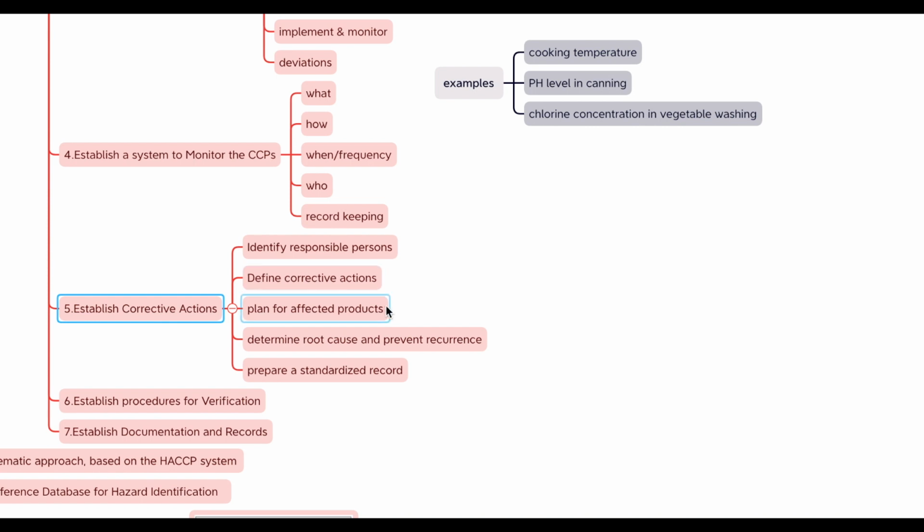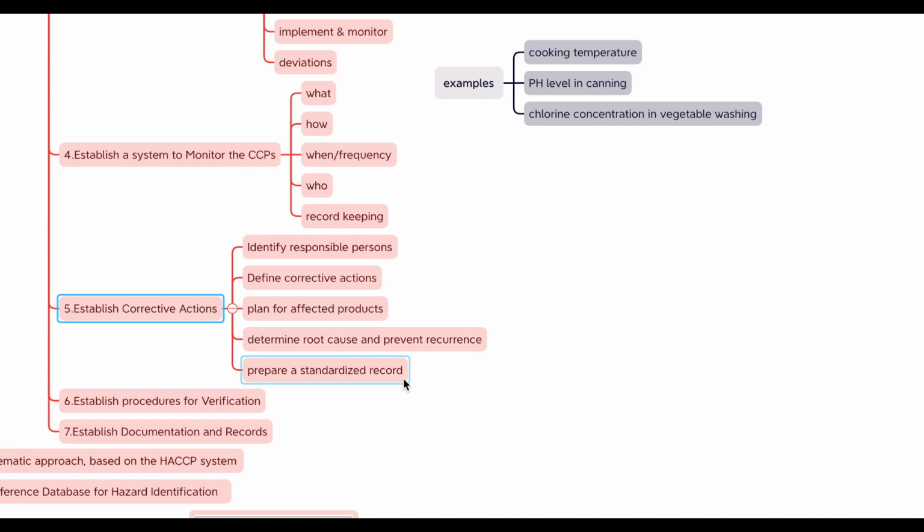And then the third, document the steps to be taken if the deviation affects the safety of other product lots that have already entered the marketplace. This could involve a product recall. And the fourth step, document the steps for determining the root cause of the deviation and preventing reoccurrence. This involves investigating what went wrong, implementing corrective actions, verifying their effectiveness, and adjusting control measures as necessary.